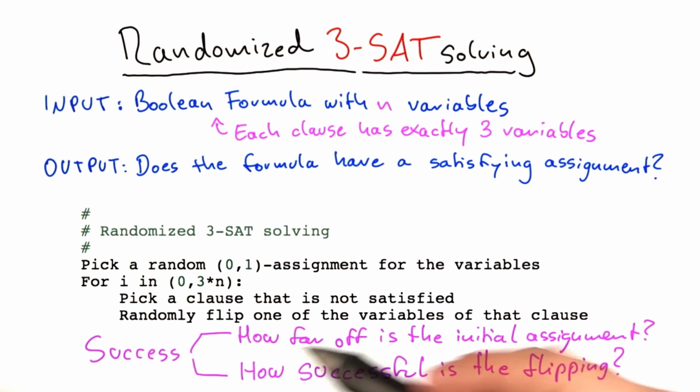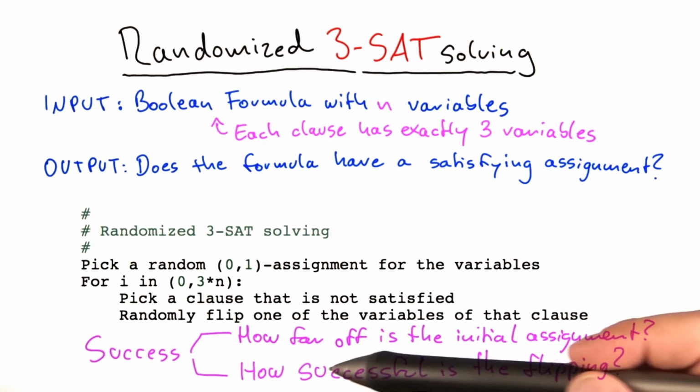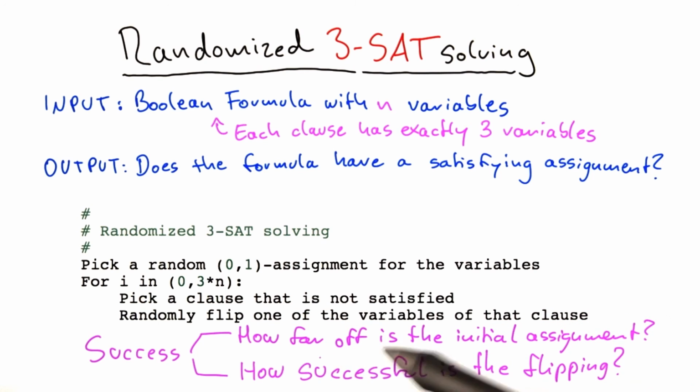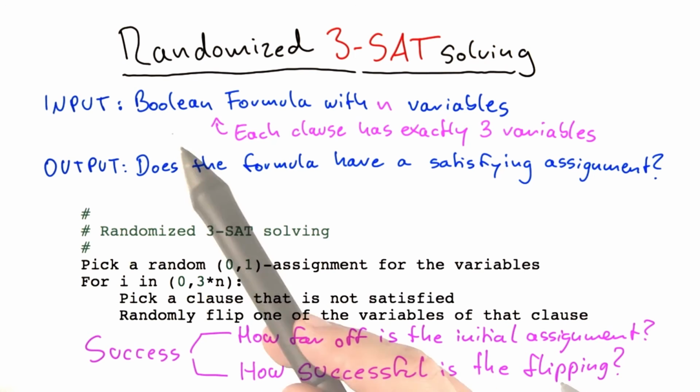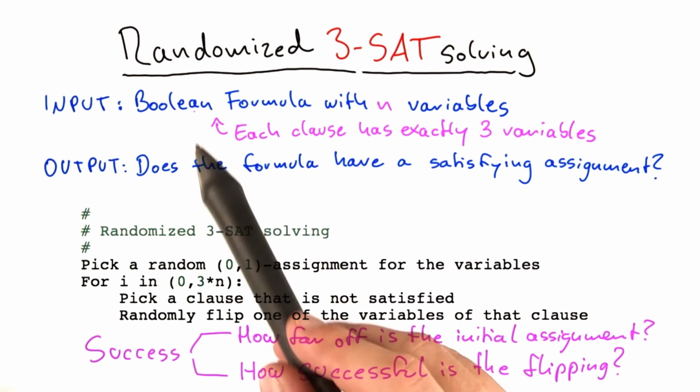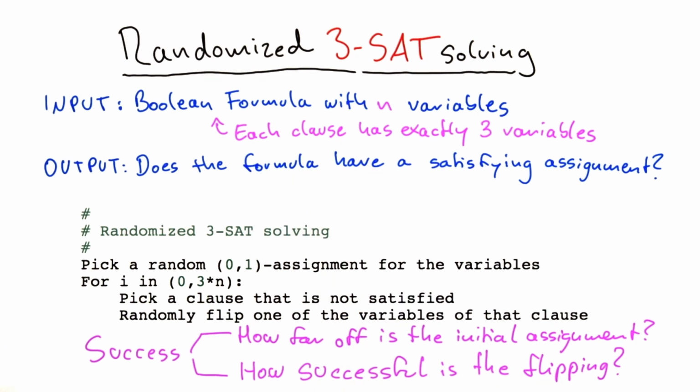And the second one is, of course, are these random choices that we make here by flipping the variables successful? So if we are somewhere near a satisfying assignment, and by chance the algorithm makes the right choices, then we would find a satisfying assignment, provided of course, but we made that assumption, that the Boolean formula actually has a satisfying assignment. But let's look at those 2 success factors a little more closely.